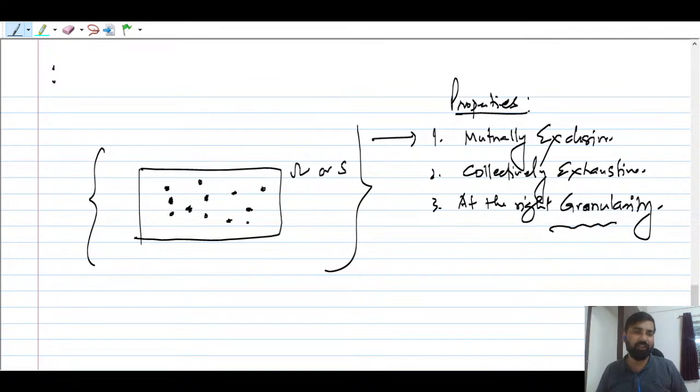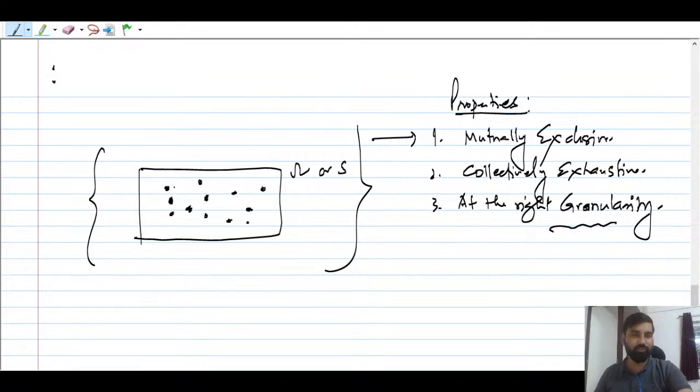It should not be like this is there and this is there and they are on top of each other, so we are not able to distinguish them. We are not able to find the difference between two outcomes. Both outcomes look similar. That is what you have to keep in mind. So these are the properties of sample space. Understood? All the outcomes should be mutually exclusive.